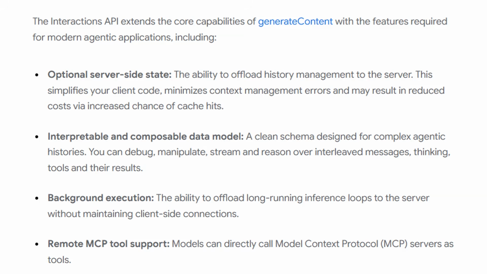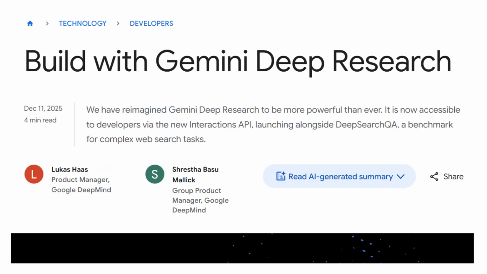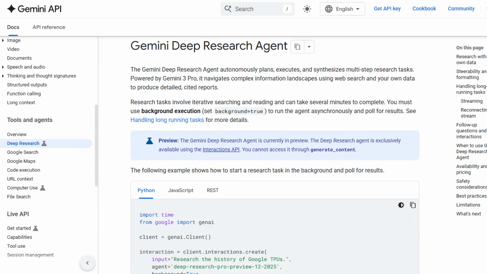Another big factor with the new Interactions API is that not only can you call a model, you can actually call agents. This is where the Gemini team have exposed the Gemini Research Agent as something that you can call as a developer. Obviously this tool and idea has been available in the consumer interfaces for quite a while, and we've seen it not only in the Gemini app, but on the OpenAI app, on Claude, and on a whole bunch of different consumer interfaces.